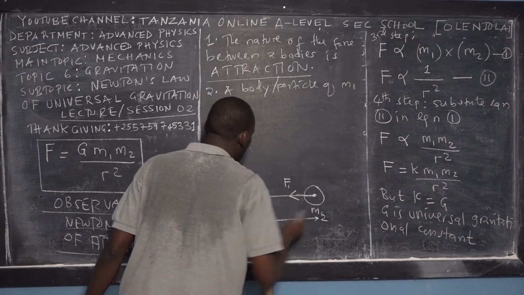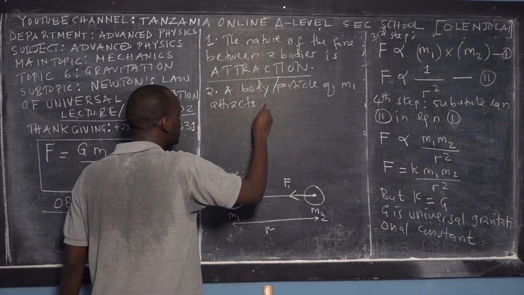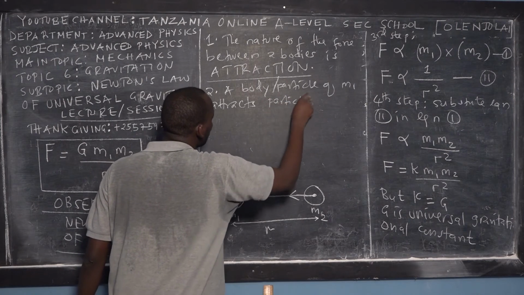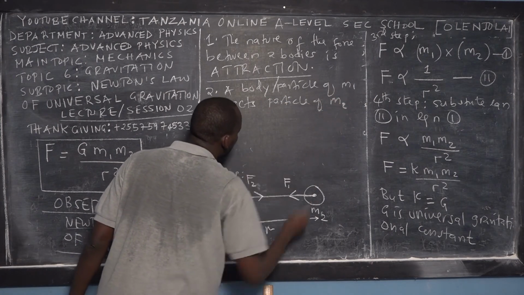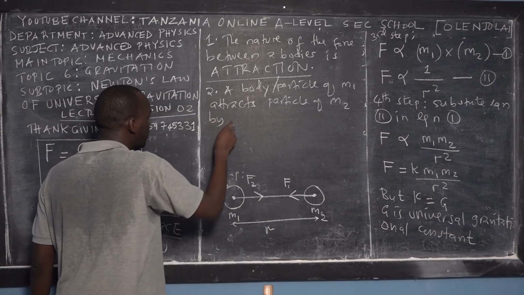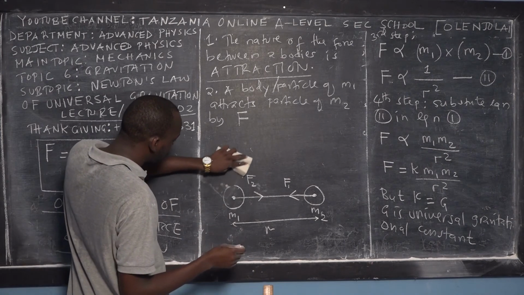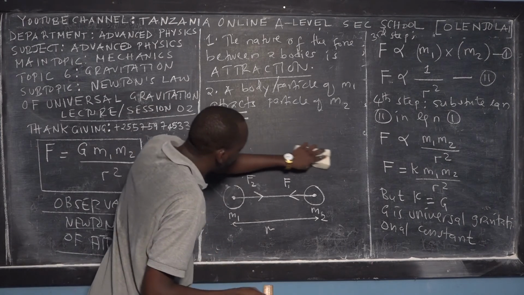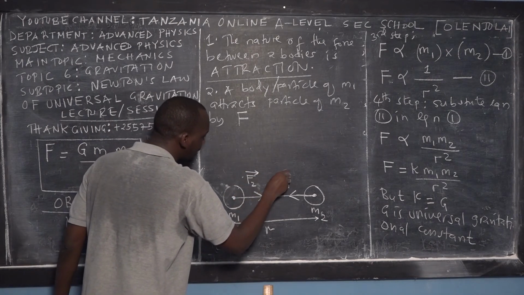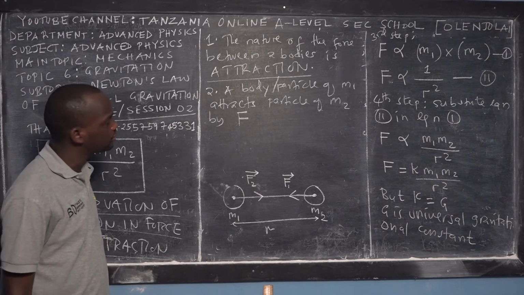Second observation: a body or particle of mass 1 attracts a body or particle of mass 2 by a force. Remember that according to the concepts of vectors, force is a vector quantity, so it has both magnitude and direction.